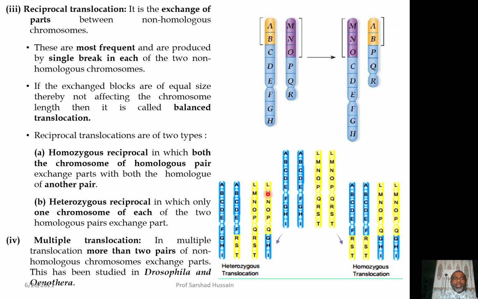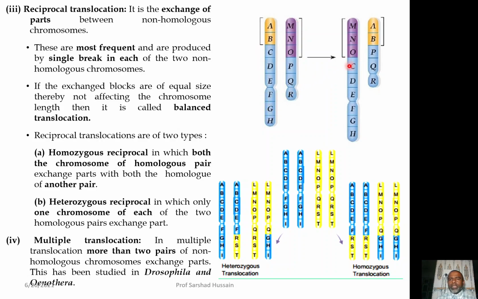Then you have the third type of translocation, called the reciprocal translocation. In the reciprocal translocation, both of the chromosomes exchange their parts. Say for example, this is the chromosome, its AB block of genes will be transferred to this MNOPQR, and the MNO block of genes will be transferred to this ABCDEFGH chromosome.